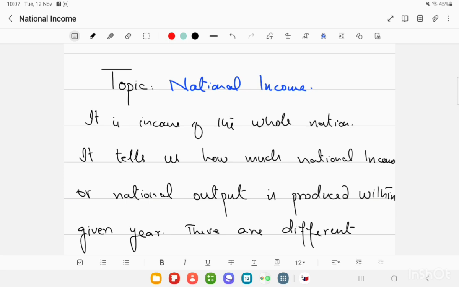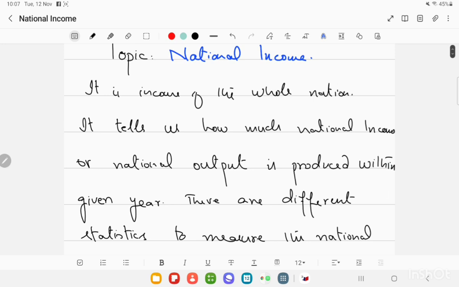Keep it in mind that there is a hidden economy or gray economy in every economy of the world, which is undeclared economic activities, even present in the US economy or in many European countries' economies. But right now, as a white paper, we can see what is meant by national income. This is the income of the whole nation. So what is meant by whole nation income? Whatever income is earned by all the factors of production in the country is added up to get the measurement of the national income.